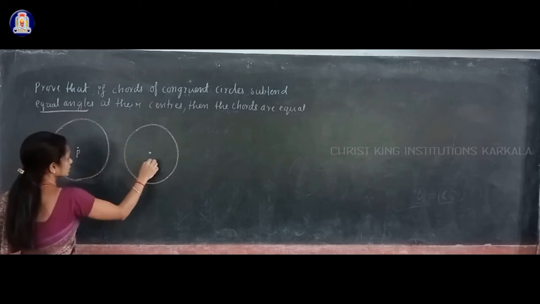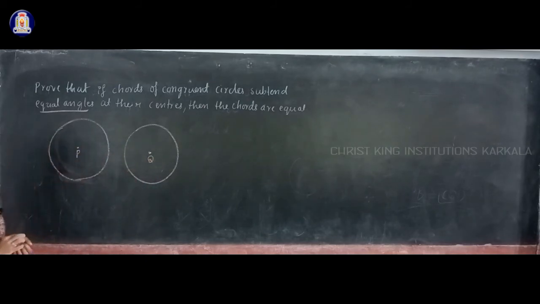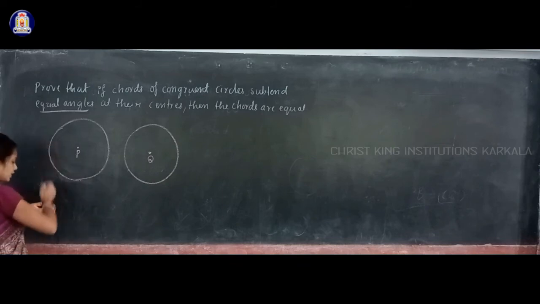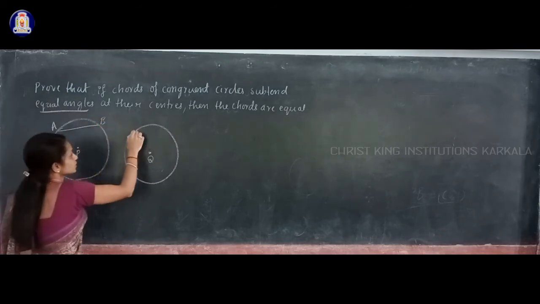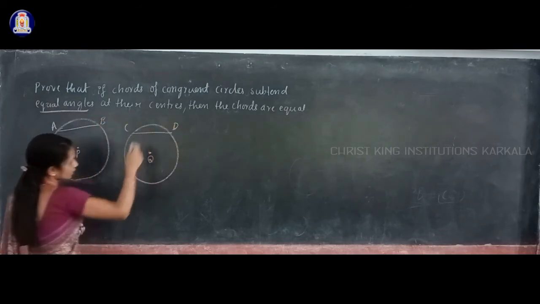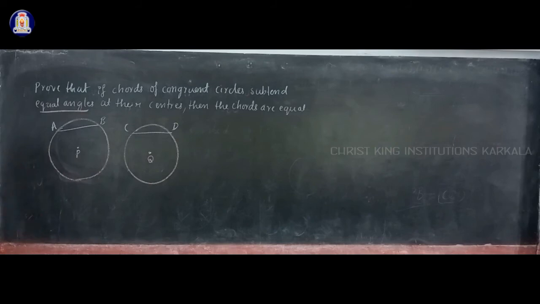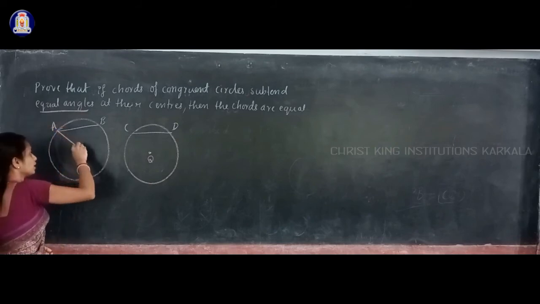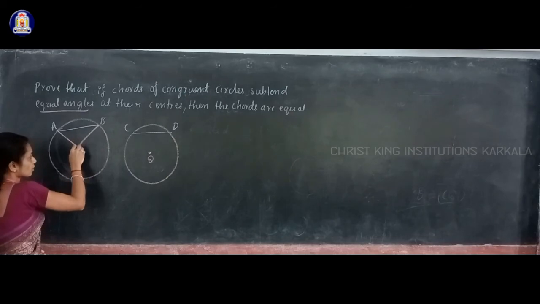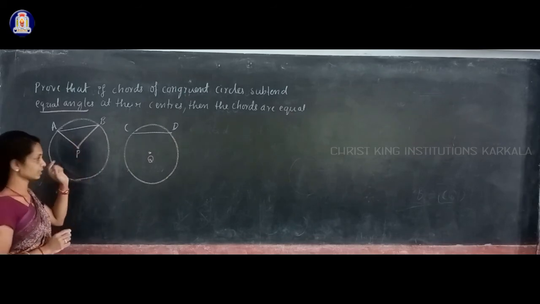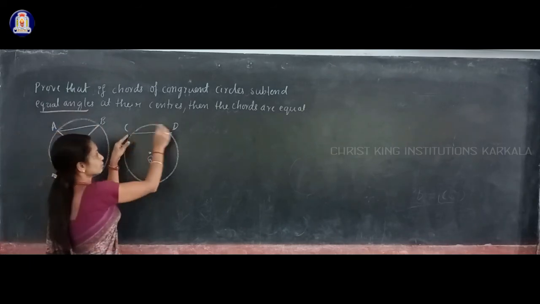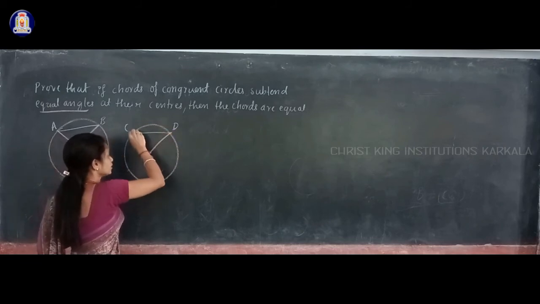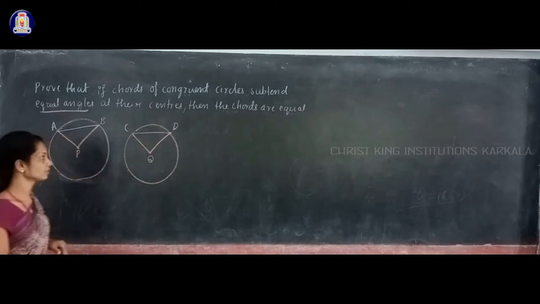I will take the center of the first circle as P, and the other as Q. Now I will take two chords, AB in this circle and CD in this circle, such that they subtend equal angles at the center of the congruent circles. Here you join the endpoints of this chord with the center P of this circle, and join the endpoints of this chord with the center Q of the second circle.